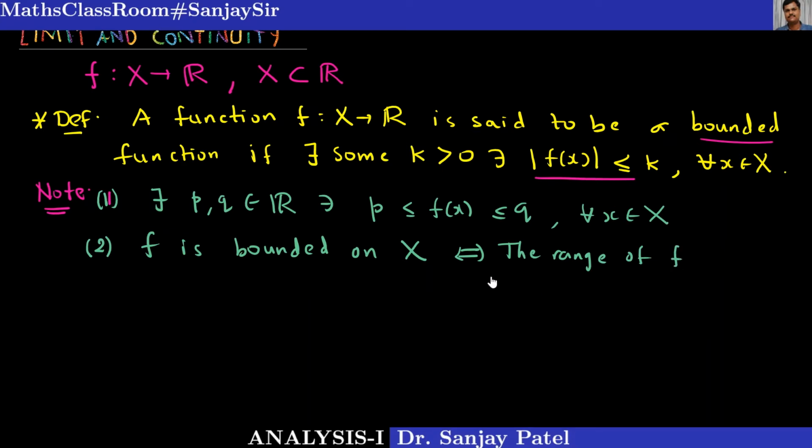It is denoted by the symbol f of square bracket capital X. It is the image set of X under the function f. So this is again a very simple result.